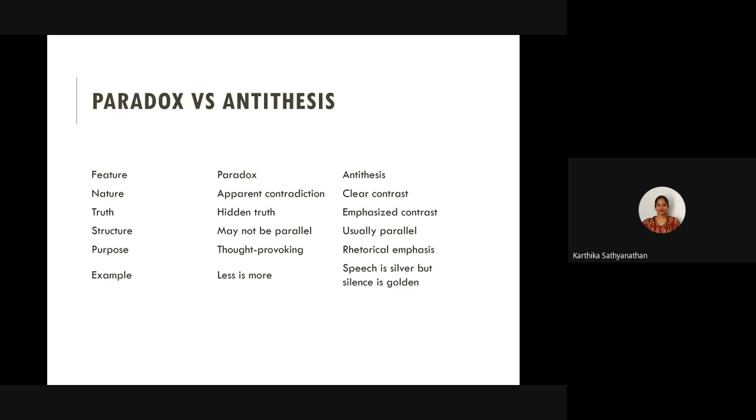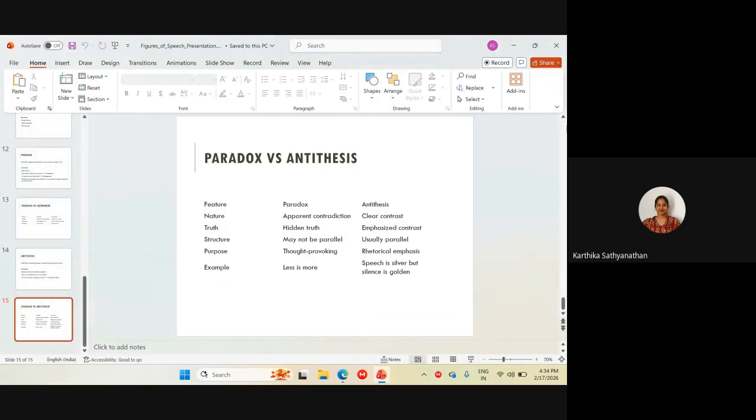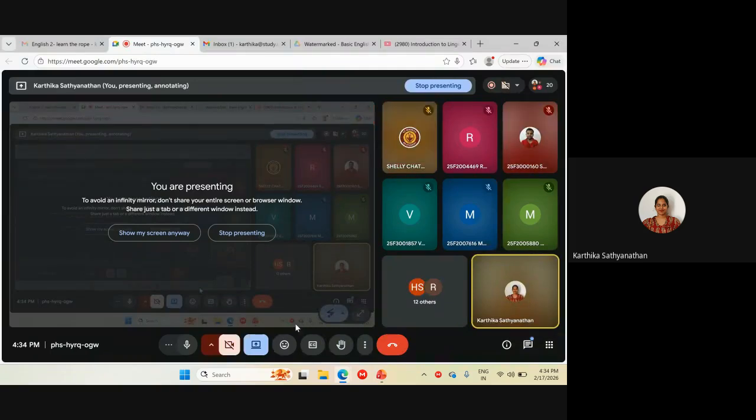Is there anything other than personification that you see in this? Okay, in which case let me stop sharing my screen. Anybody?